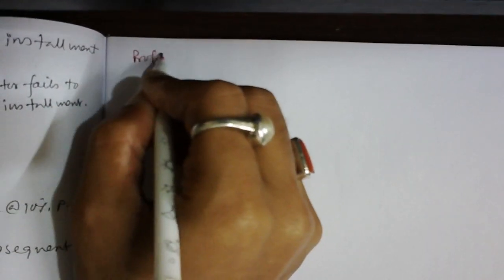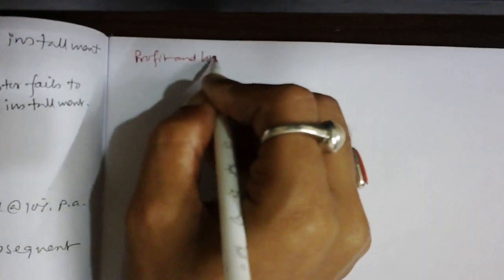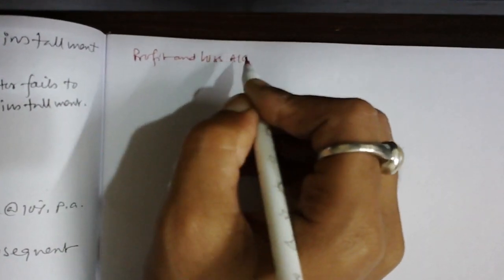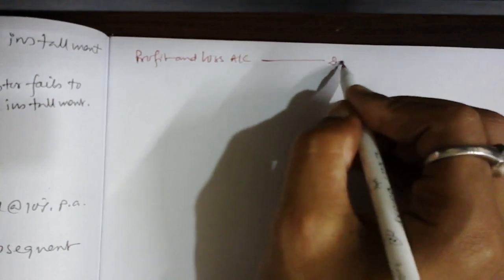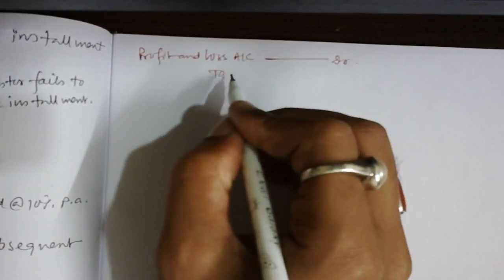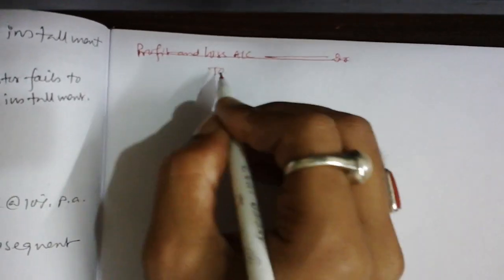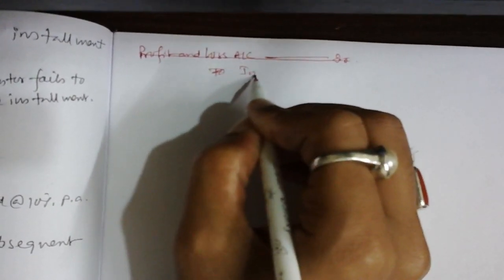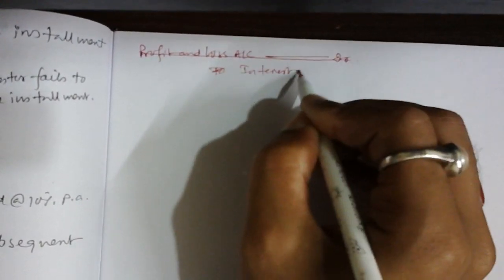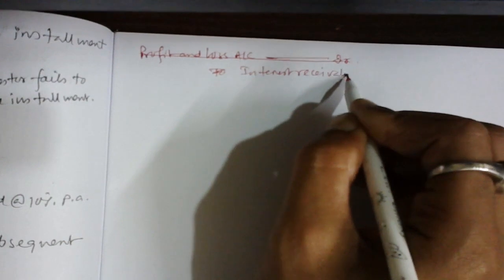The next journal entry will be profit and loss account debit to interest receivable, because it's an income.